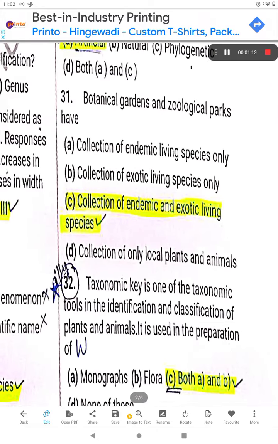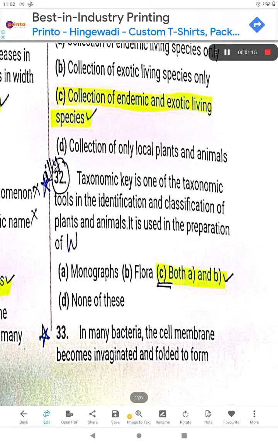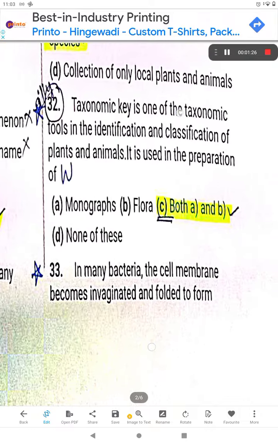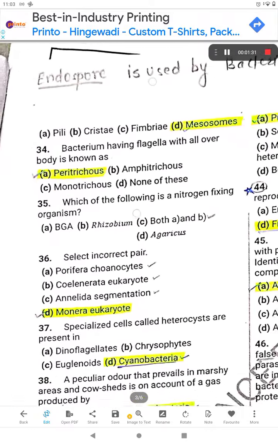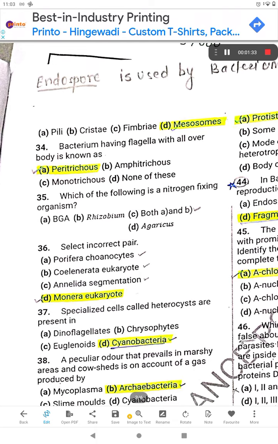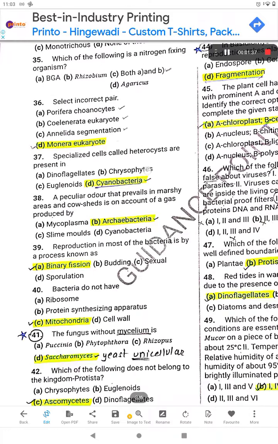Then, taxonomic keys are one of the taxonomic tools in the identification and classification of plants and animals. It is used in the preparation of monographs and flora. So the answer is both A and B. In many bacteria, the cell membrane becomes invaginated and folded to form: A. pili, B. cristae, C. fimbriae, D. mesosomes. The right answer is mesosomes, right?